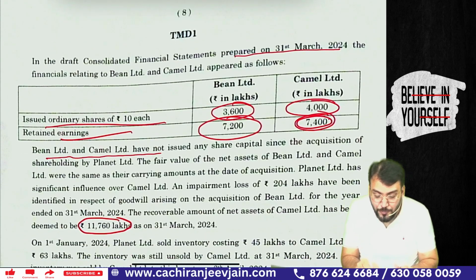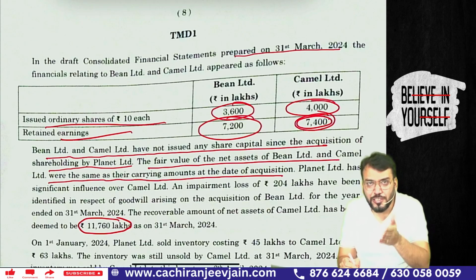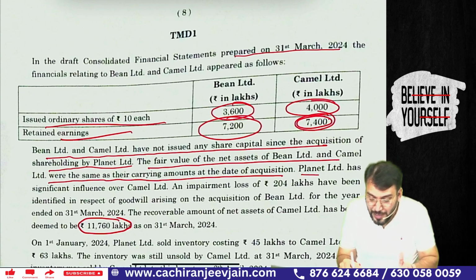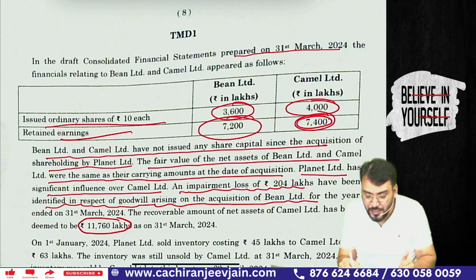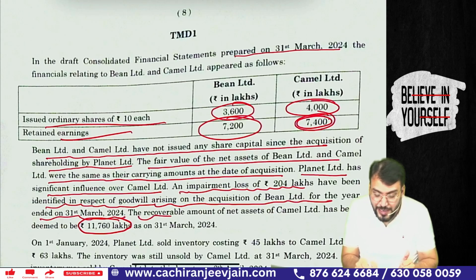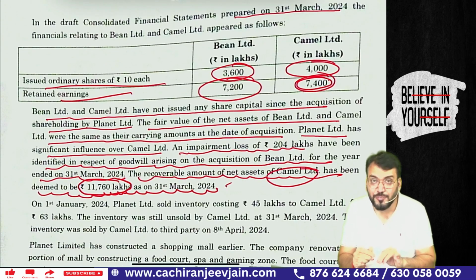Bean Limited and Camel Limited have not issued any shares since the acquisition of shareholding by Planet Limited. The fair value of net assets of Bean Limited and Camel Limited were the same as the carrying amount at the date of acquisition. Planet Limited has significant influence over Camel Limited. An impairment loss of 204 lakh has been identified in respect of goodwill arising on acquisition of Bean Limited for the year ended 31st March 2024. The recoverable amount of net assets of Camel Limited has been deemed to be 11,760 as on 31st March 2024. So this point has been given to find out impairment loss for the investment in associate.